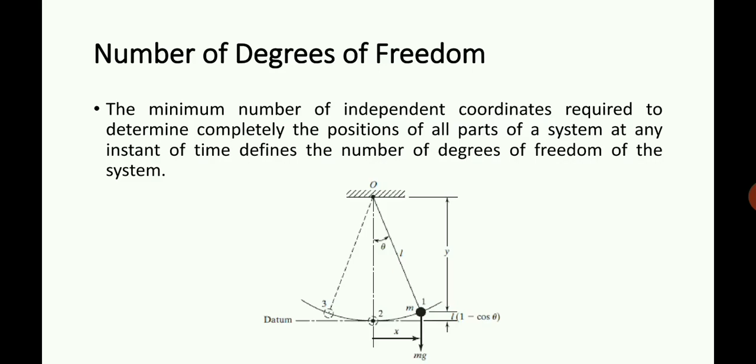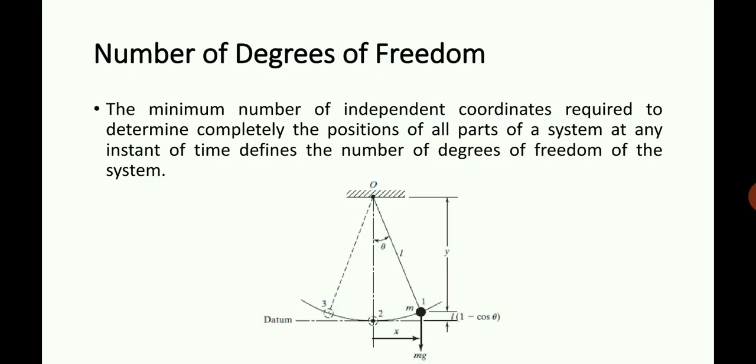L is a constant, and theta is the only variable. Theta alone is sufficient to specify the position of M. Instead of x and y, we can use theta as a single component to represent the position of the bob.